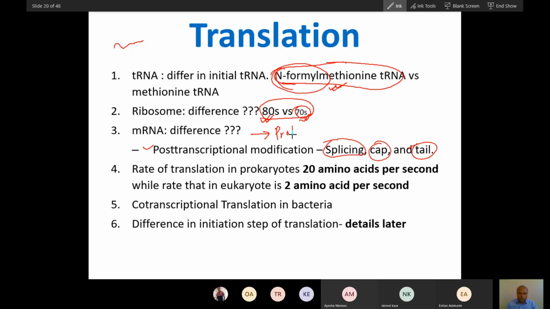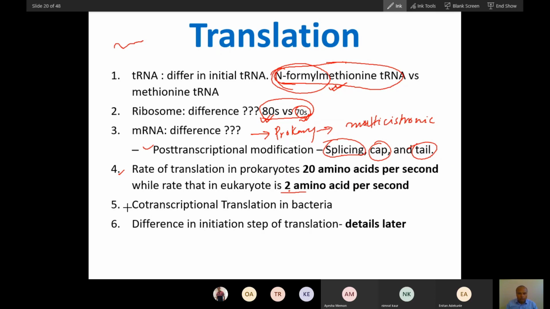And then prokaryotic mRNA is multicistronic, without splicing, capping. Here eukaryotic is monocistronic, with splicing, capping and tail. These are the differences between mRNA. Now the rate of synthesis in prokaryote, as I told you, is 10 times faster than eukaryotes: 20 amino acids per second here, and 2 amino acids per second there.